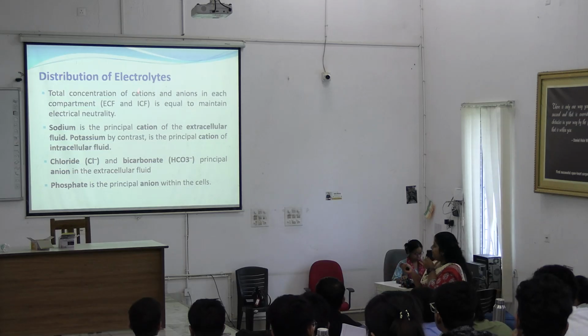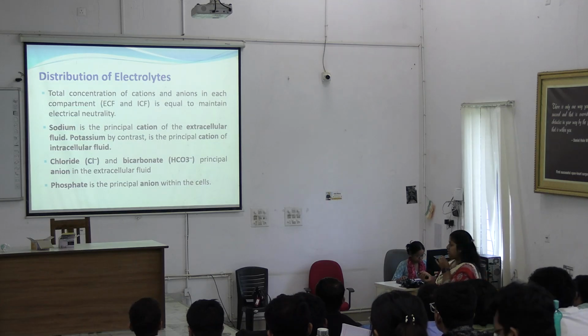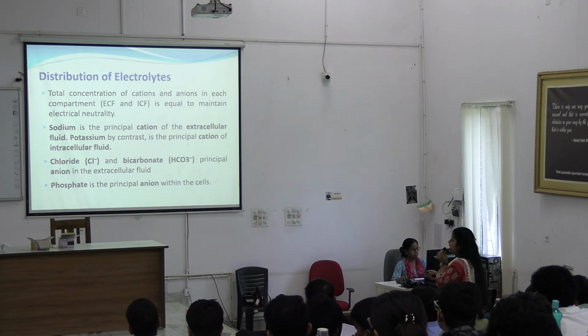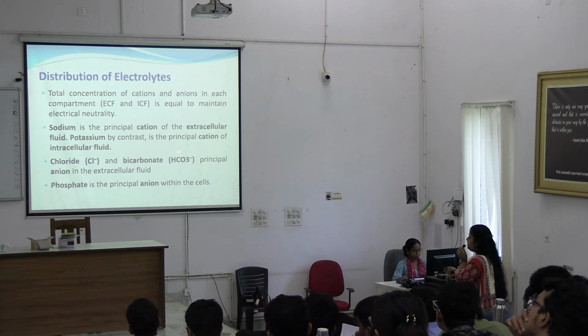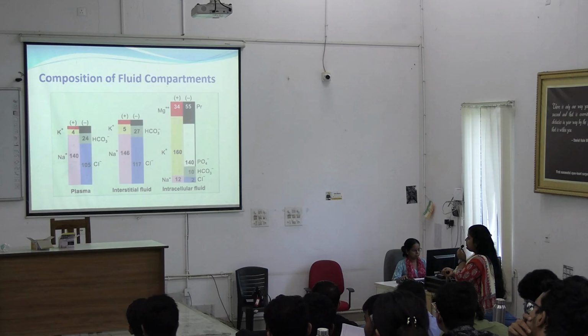So the balance is maintained between ICF and ECF of total concentration of cations and anions. Sodium is the principal cation of extracellular fluid, whereas potassium is the principal cation of intracellular fluid. Chloride and bicarbonate are the principal anions of extracellular fluid, whereas phosphate is the principal anion intracellularly.